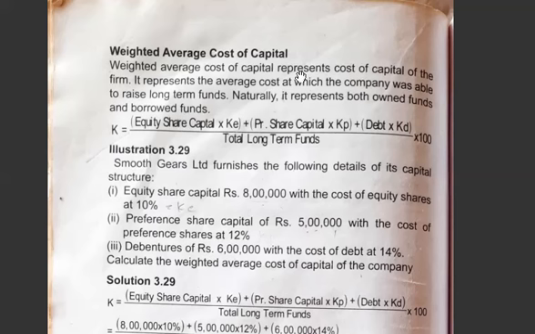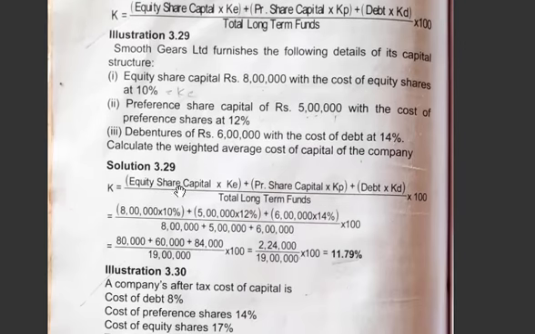The formula we will write as I have explained. The formula to calculate the weighted average cost of capital is equity share capital into KE plus preference share capital into KP plus debt into KD divided by total long term funds into 100. Now equity capital is 8 lakh, 8 lakh into 10% plus 5 lakh into 12% plus 6 lakh into 14%, divided by 8 lakh plus 5 lakh plus 6 lakh, so the total is 19 lakh.